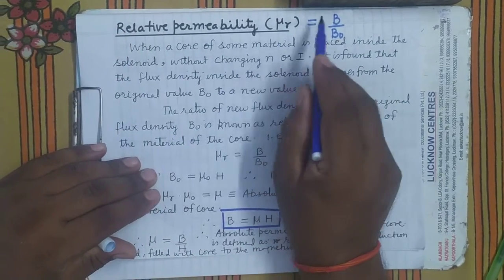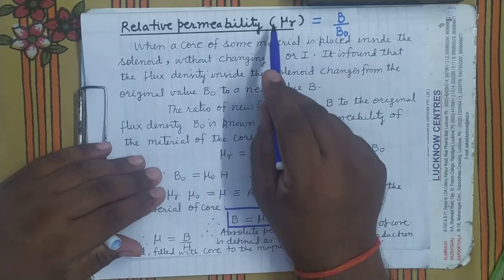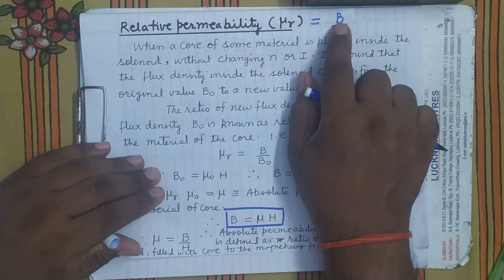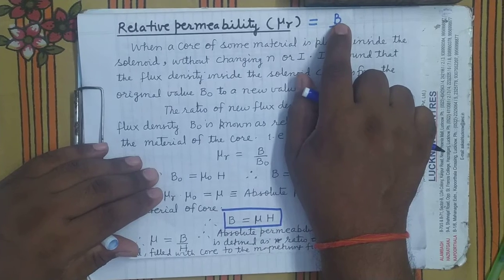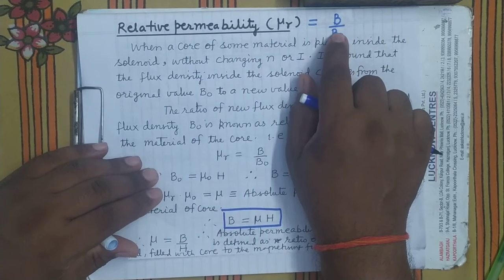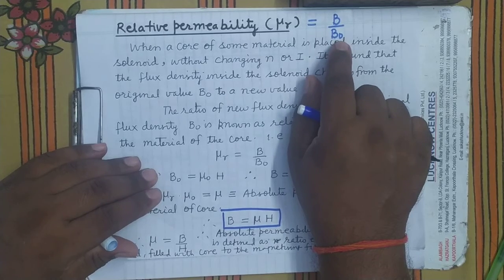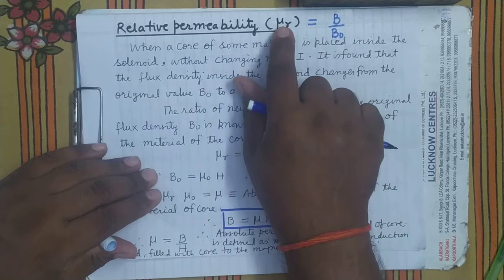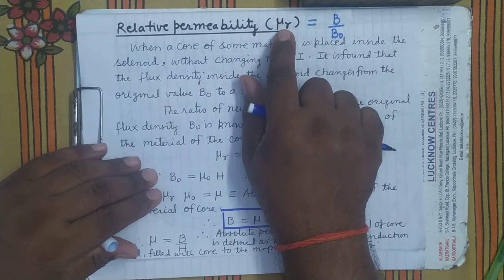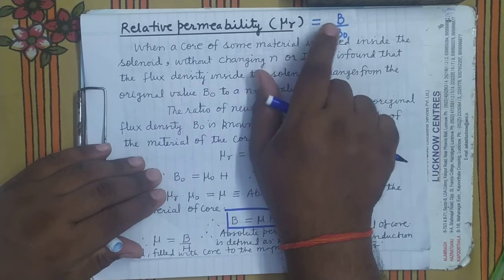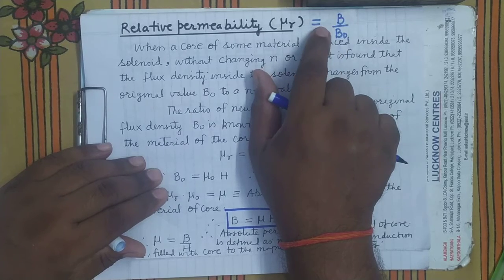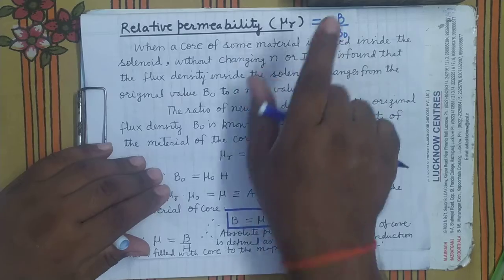Now mu r equals B upon B naught, where B is the magnetic induction in the magnetic material divided by the magnetic induction in the free space, in the air. It's clear? It is the ratio of the magnetic induction within the magnetic material to the magnetic induction in the free space or in air.